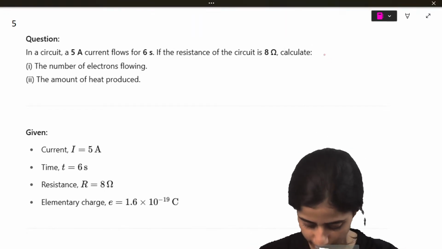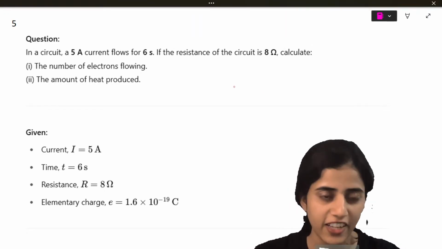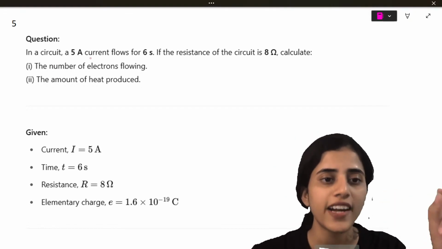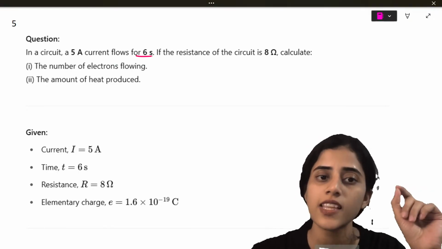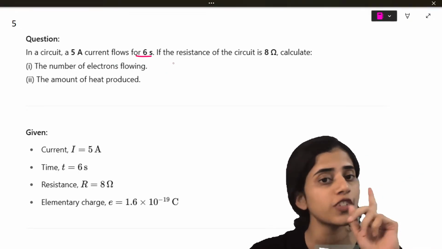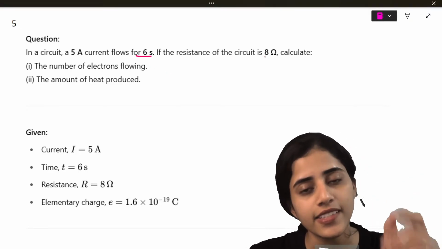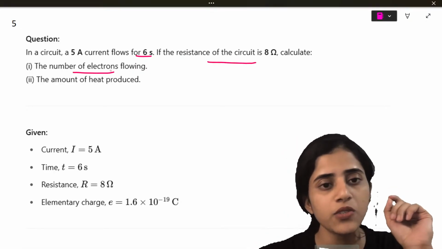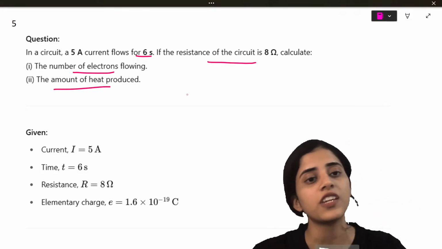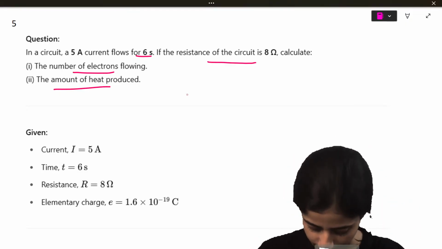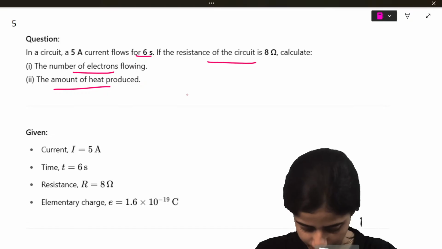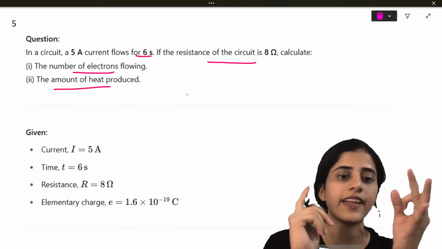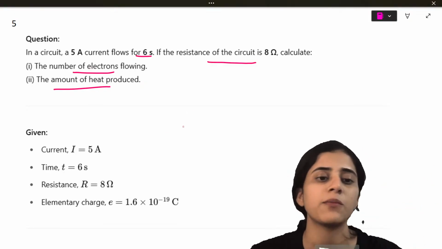Yes? No? 5 marks I will do. In a circuit, a 5 amp current flows for 6 seconds. If the resistance of the circuit is 8 ohm, calculate the number of electrons flowing and the amount of heat produced. 5 amp current is flowing for 6 seconds. Resistance is 8 ohm. We have to find out the number of electrons.